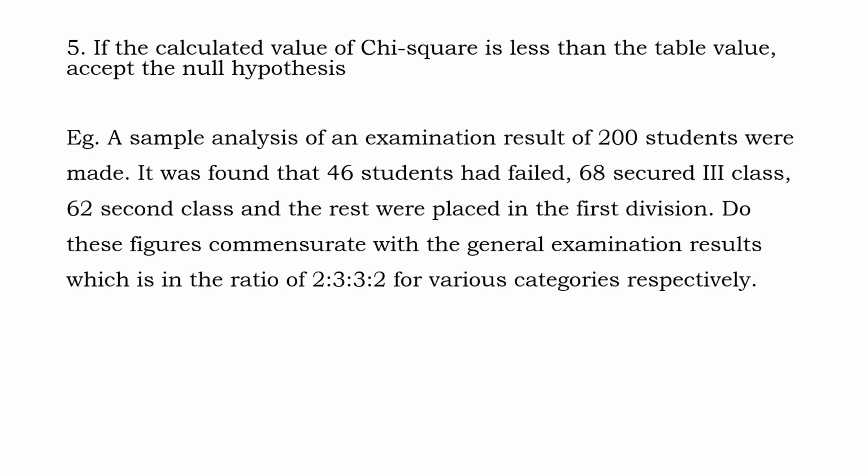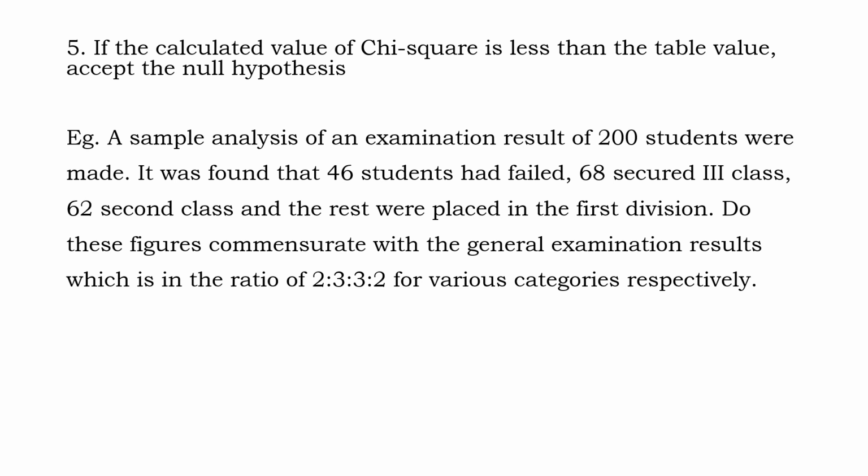So we'll move on to an example. This example is taken from your textbook by L.R. Potti. It is a sample analysis of an examination result of 200 students. It will be very easy for you to follow. The result analysis found that 46 students failed, 68 secured third class, 62 second class, and the rest were placed in the first division. The question is, do these figures match the general examination result, which is in the ratio of 2:3:3:2 for various categories respectively?